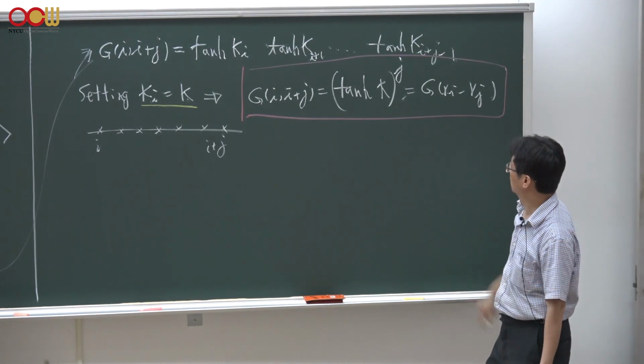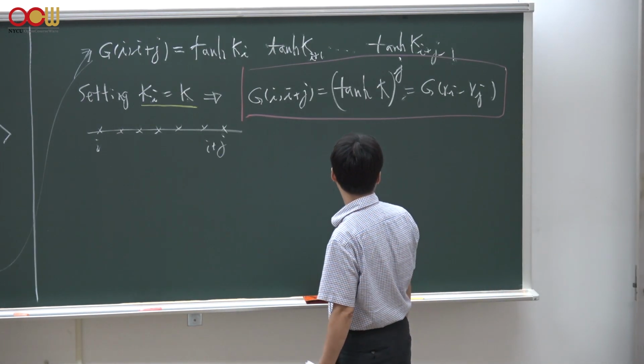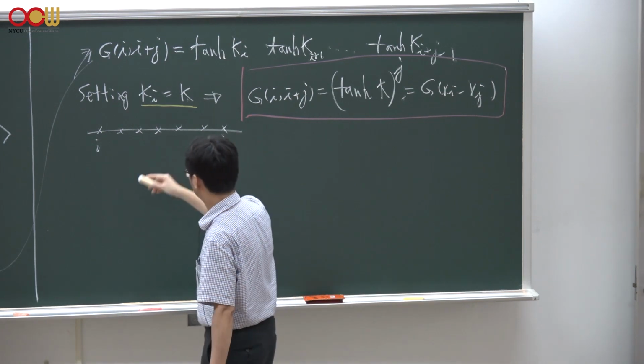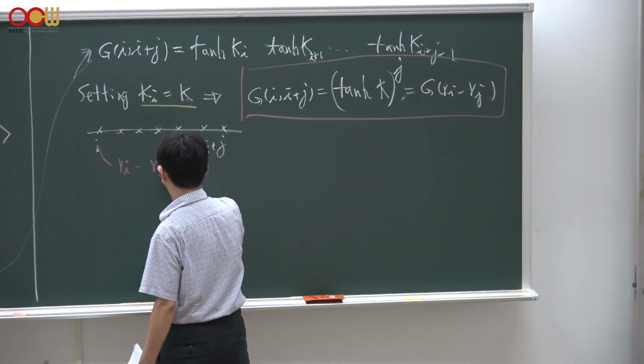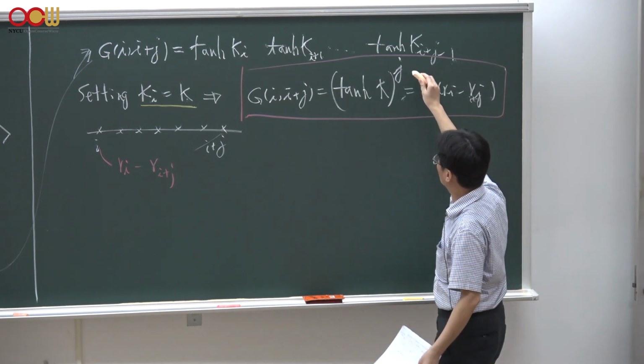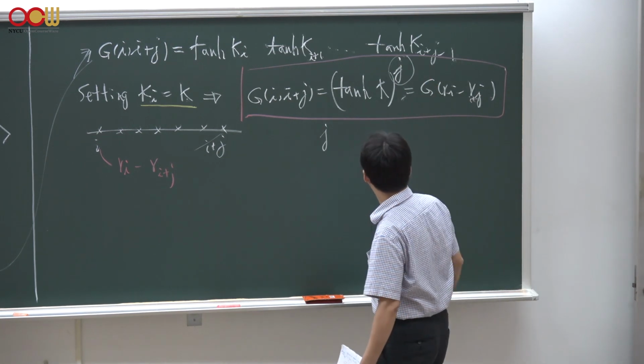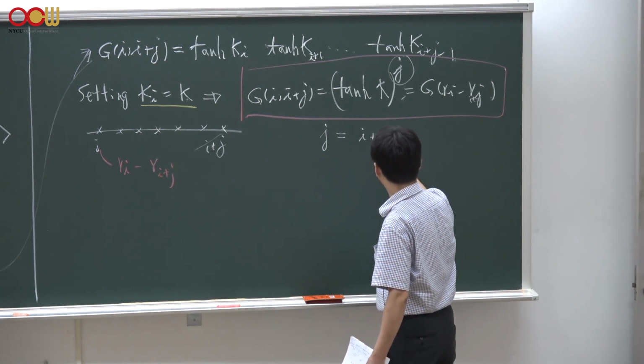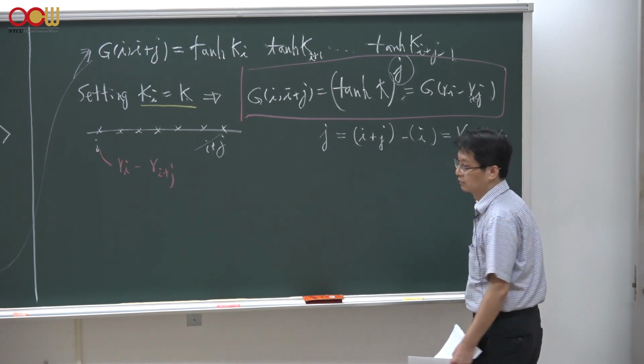And this is simply a function of the distance between i and i plus j, because it is a function of only j, which is the distance between i plus j and i.